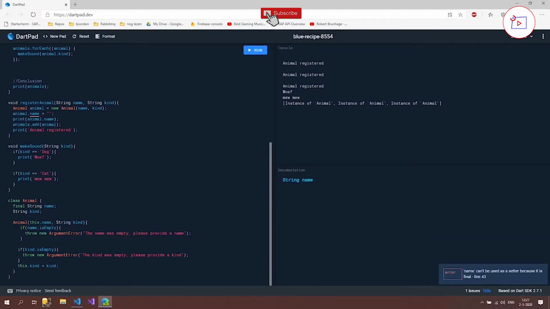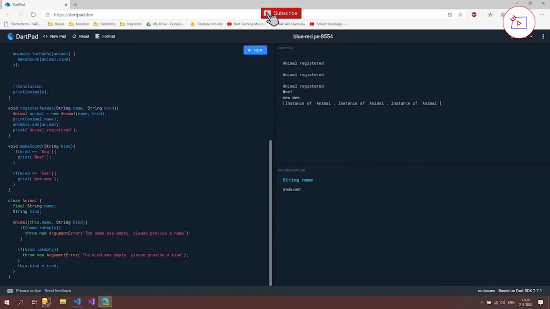So Dart has its own way to instantiate a final property, but now we are sure that it can't be set. It's still accessible, but it's not settable by something outside our class. So that's actually what we want. So we delete this. And now everything should be working fine. So if we run it, then we should see the names again.